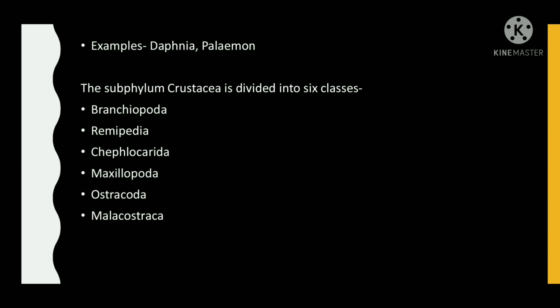Examples: Daphnia and Palaemon. The subphylum Crustacea is divided into 6 classes: Branchiopoda, Remipedia, Cephalocarida, Maxillopoda, Ostracoda, Malacostraca.